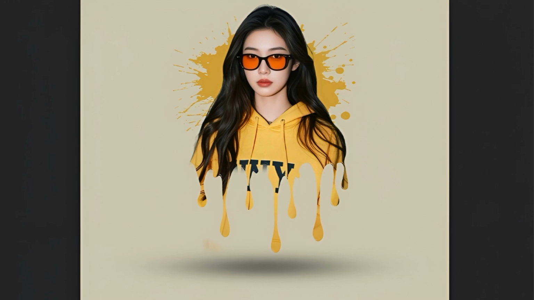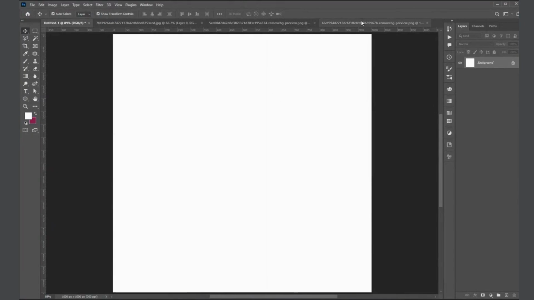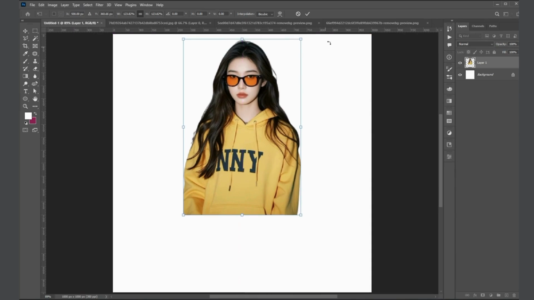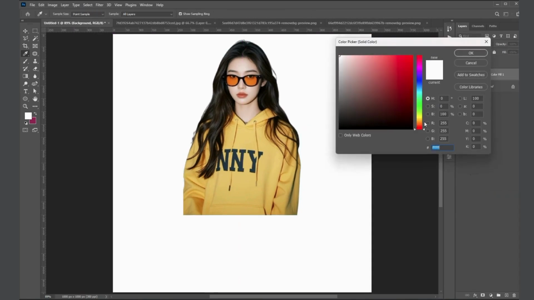Let me show you how I made this dripping effect poster in Photoshop. Select image. Choose solid color for the background.